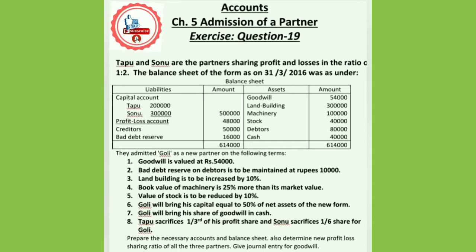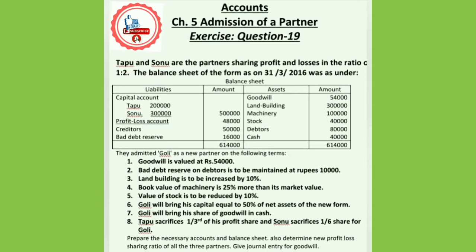Now the second adjustment is bad debt reserve on debtors is to be maintained at 10,000. Just make a tick mark on debtors. Land and building is to be increased by 10%. Make a tick mark on land and building. Book value of machinery is 25% more than its market value. This is most important, students. Just make a tick mark on machinery. Value of stock is to be reduced by 10%. That means make a tick mark on stock.